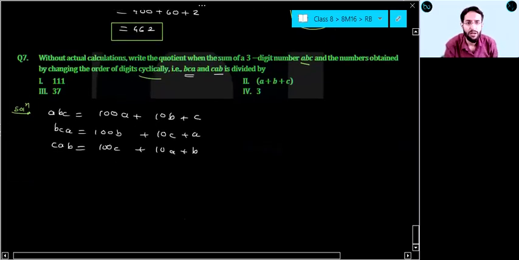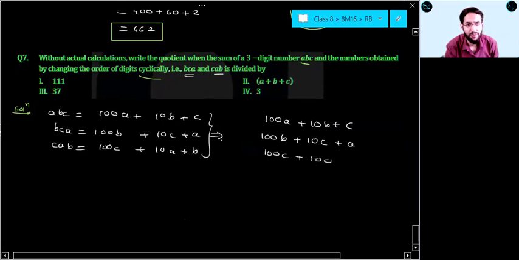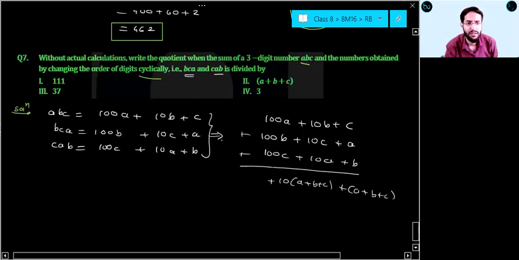Now let us try to add all these three. If I add all these three, 100A plus 10B plus C, 100B plus 10C plus A, 100C plus 10A plus B. So in the units place, you will get A plus B plus C. In the tens place, you can take 10 common, A plus B plus C. Here you can take 100 common, A plus B plus C. Am I correct, everyone?